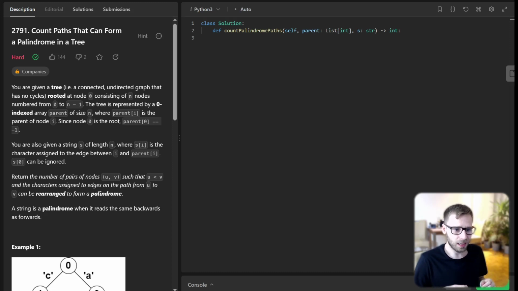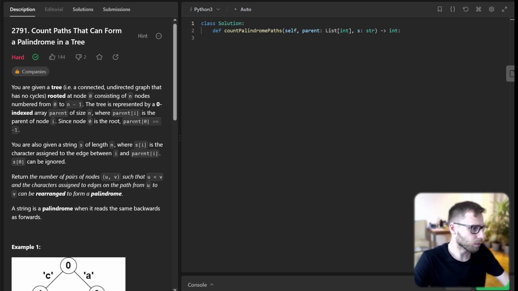The task here is to find the number of pairs of nodes in a tree such that the characters assigned to the edges on the path from one node to another can be rearranged to form a palindrome.